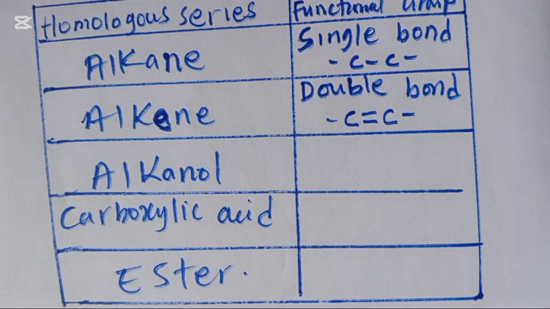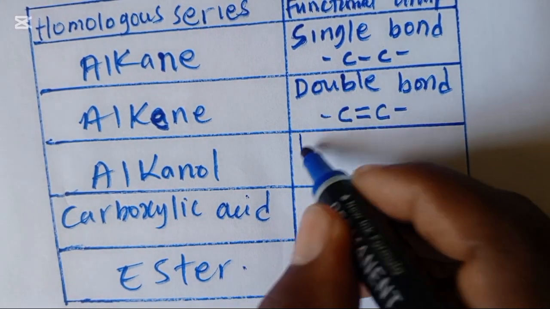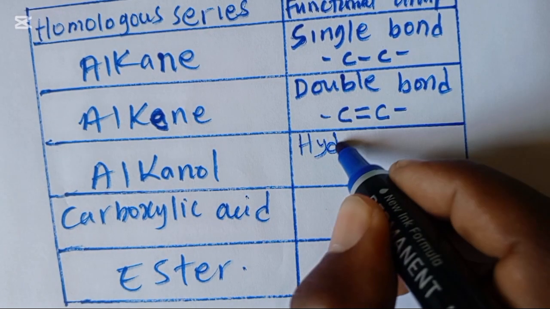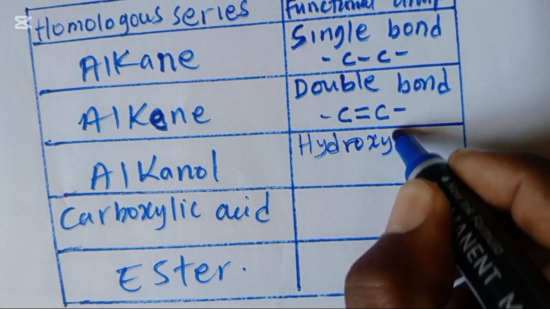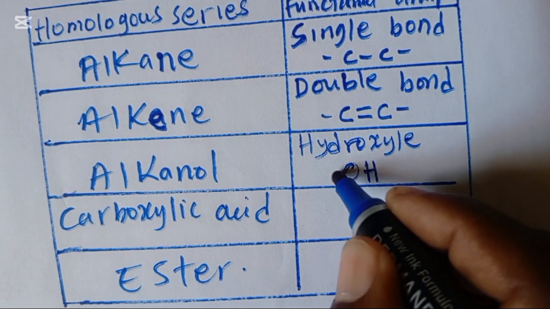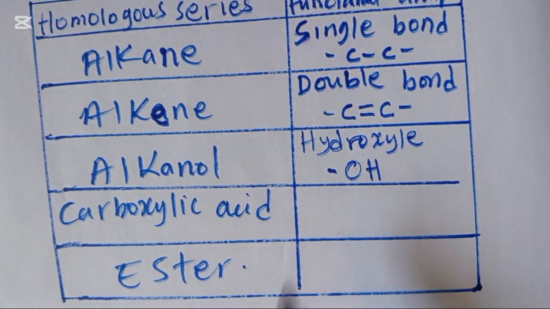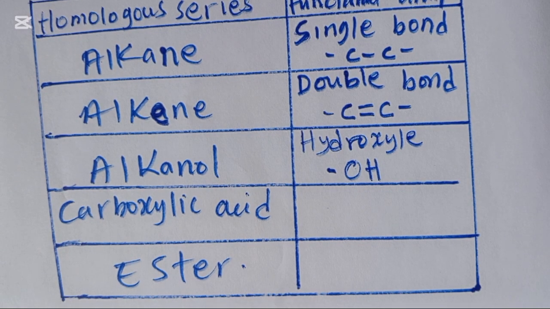Then we have alkanol. Alkanol has a hydroxyl. This is the functional group of alkanol, which is alcohol.